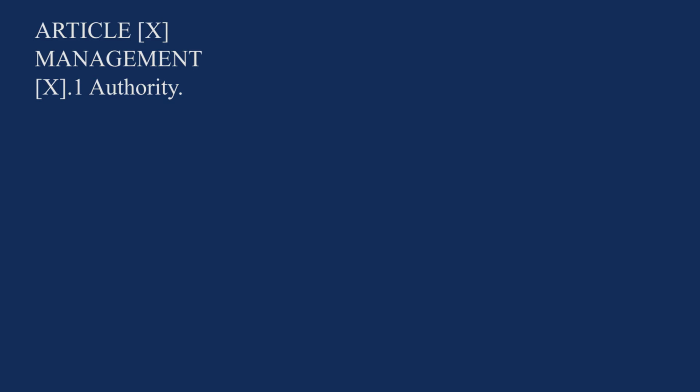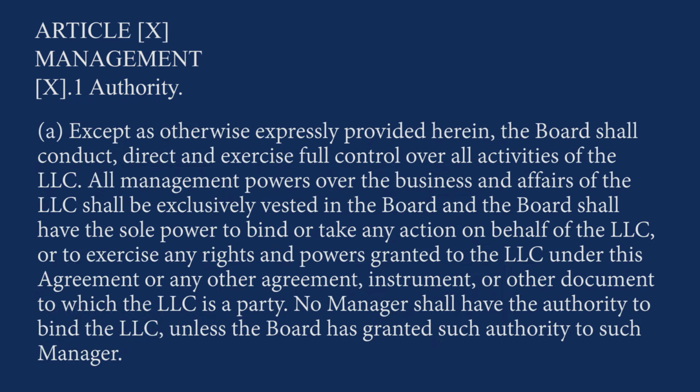Let's take a look at some hypothetical language by way of example. In an LLC operating agreement, under the article Management, you will find a section titled Authority. As a quick aside, the X's in brackets are simply placeholders. So let's look at some of this language. Under Authority, we have: except as otherwise expressly provided herein, the board shall conduct, direct, and exercise full control over all activities of the LLC.